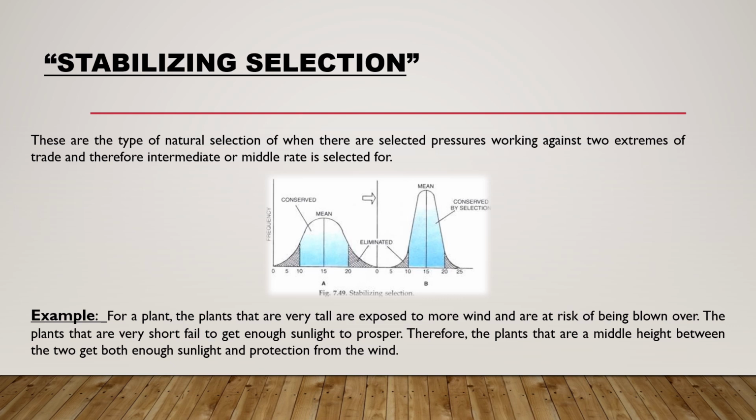For example, plants that are very tall are exposed to more wind and are at risk of being blown over. Plants that are very short fail to get enough sunlight to prosper. Therefore, plants of middle height get both enough sunlight and protection from wind.